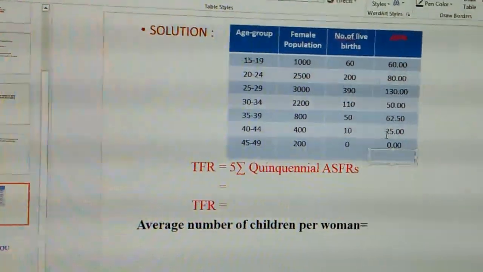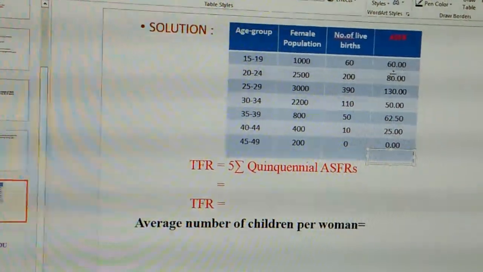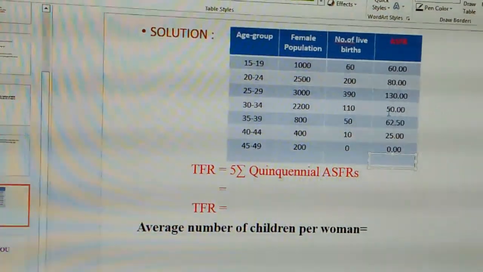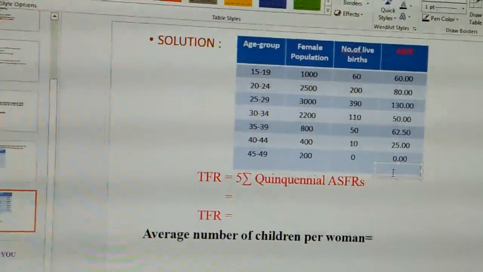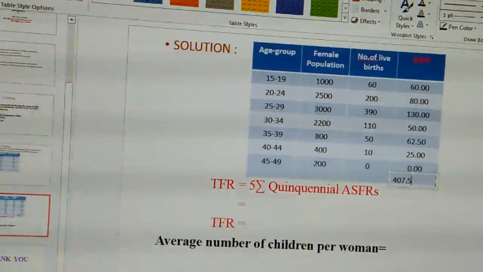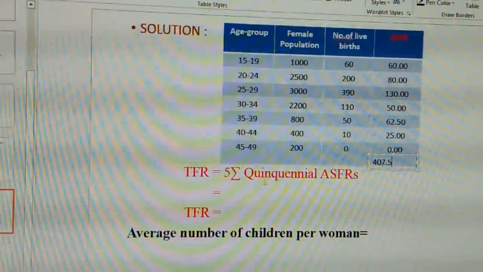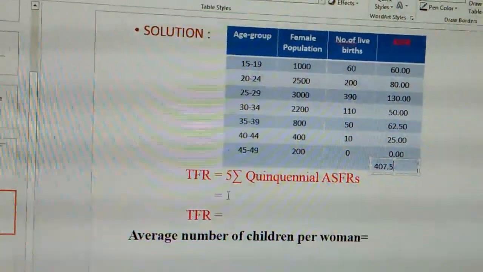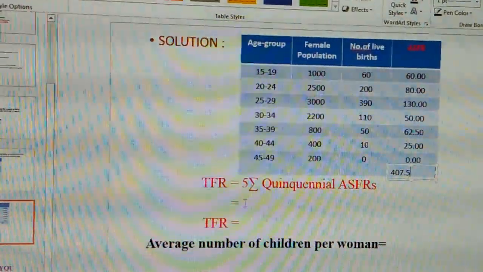Now after obtaining all these ASFR values, you need to add all this: 60 plus 80 plus 130 plus 50 plus 62 plus 25 plus 0. So we get the total as 407.5. After getting this total as ASFR, we need to substitute in the formula. We have the formula TFR equals phi summation quinquennial ASFRs.